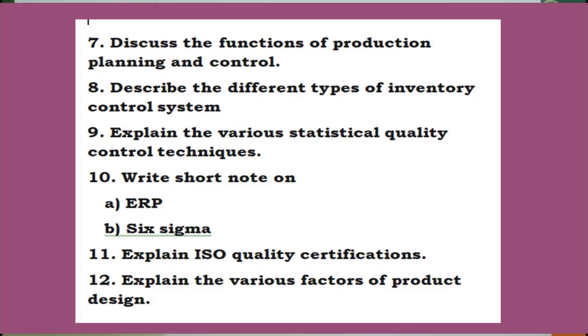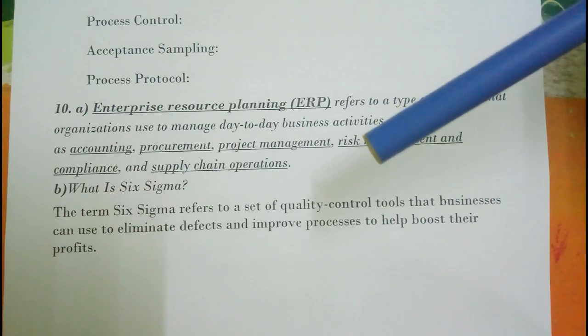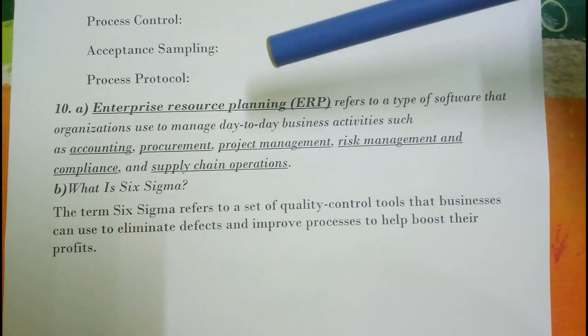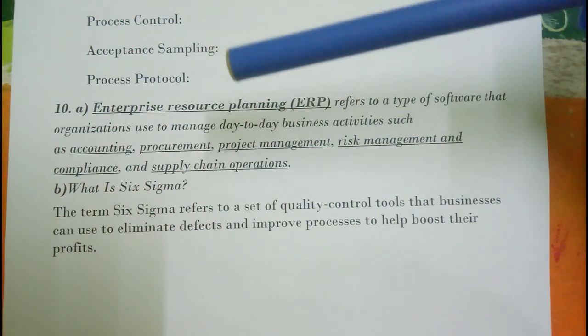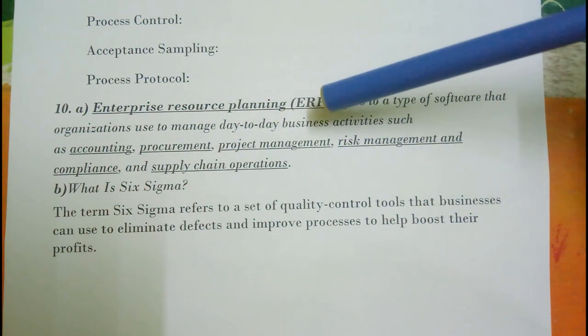Next question, write short note on. In that they asked two questions, A, B, like that. So question A, ERP. What is ERP? That is Enterprise Resource Planning.